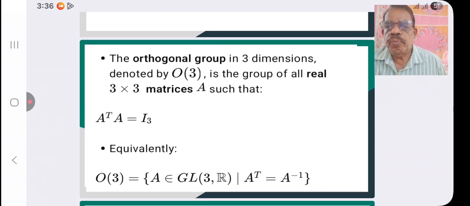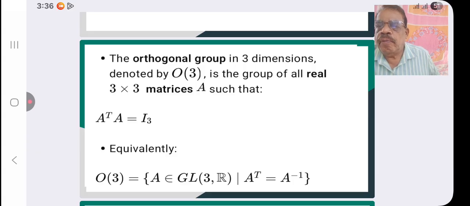The orthogonal group in 3 dimensions, denoted by O3, is the group of all real 3x3 matrices A such that A transpose A is equal to I3.